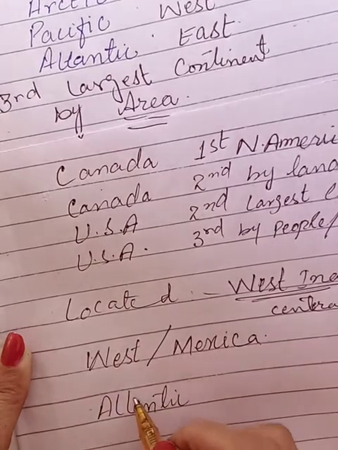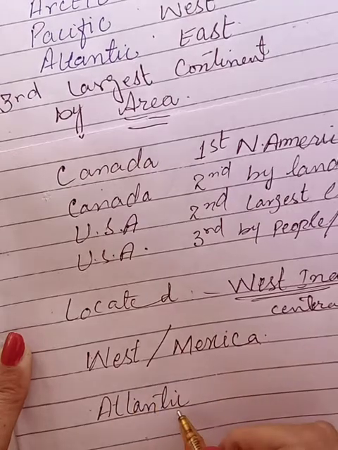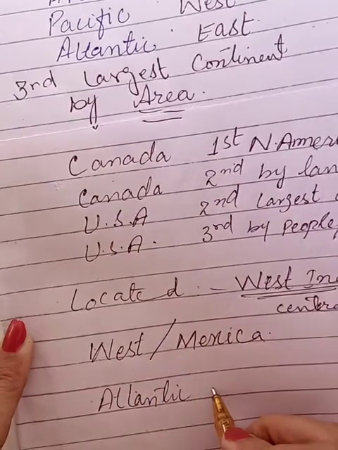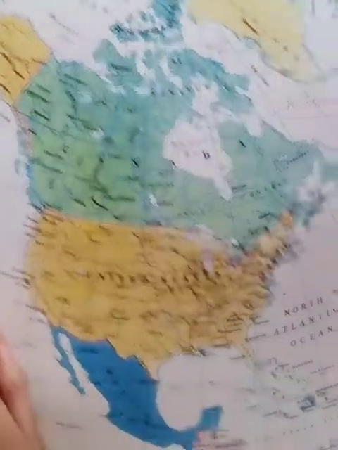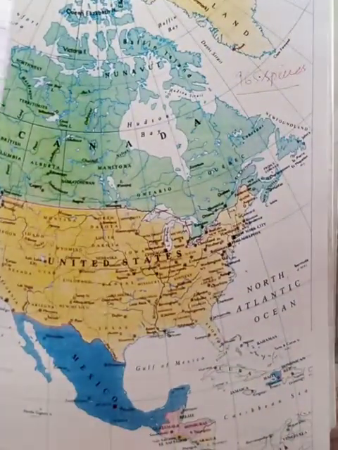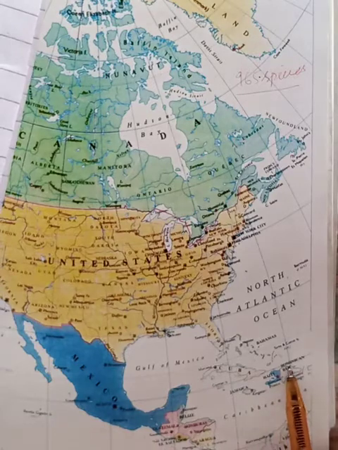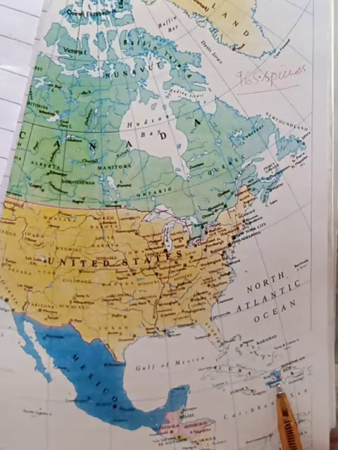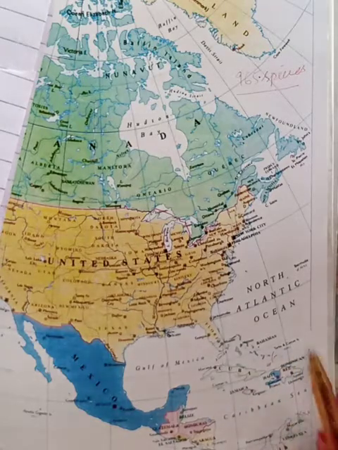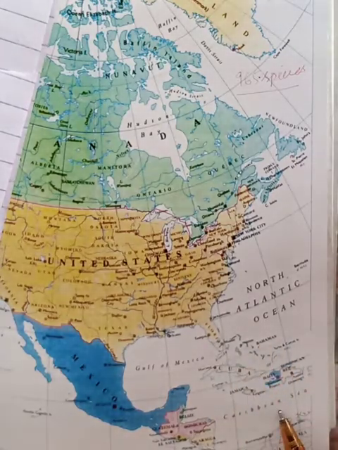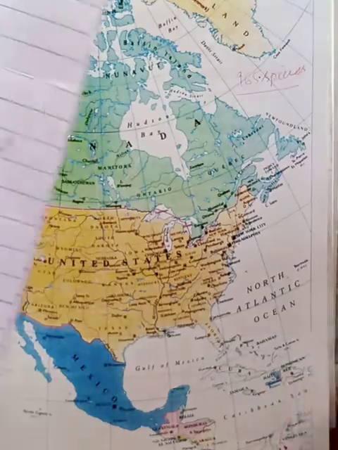Atlantic Ocean means all these islands are surrounded by the Atlantic Ocean. Where it is location-wise, let's see on the map of North America. Here you have, look, this is Bahamas, Costa Rica, Haiti, Jamaica. These all are the islands of the West Indies. All islands of West Indies.